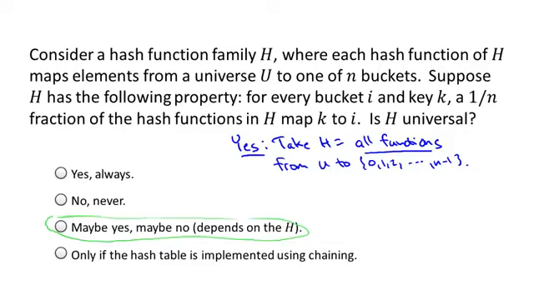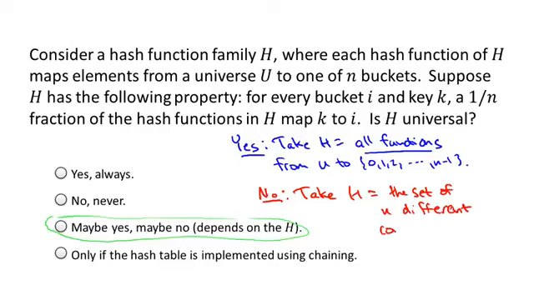An example where you have the property in this slide but you're not universal would be to take H to be a quite small family, a family of exactly n functions, each of which is a constant function. There's going to be one function which always maps everything to bucket 0. That's a totally stupid hash function. There's going to be another hash function which always maps everything to bucket number 1. That's a different but also totally stupid hash function, and so on. And then the nth function will be the constant function that always maps everything to bucket n minus 1.